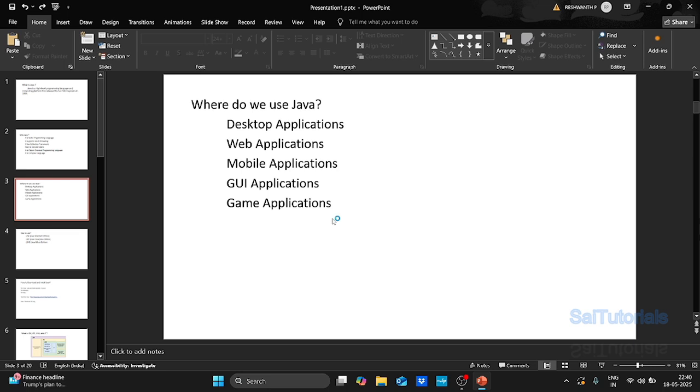And in real time, where do we use Java? Java is used to build applications like desktop, web, mobile, GUI, and gaming applications. I hope everyone knows each and every one of these applications. If you have any doubts about what GUI applications are, if you go to any ATM, you will see the UI in the ATM machine. That is developed using GUI, which is nothing but graphical user interface.